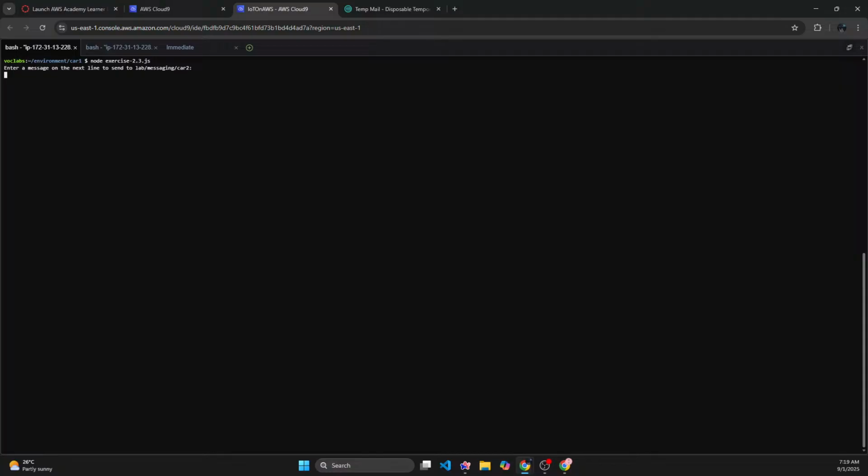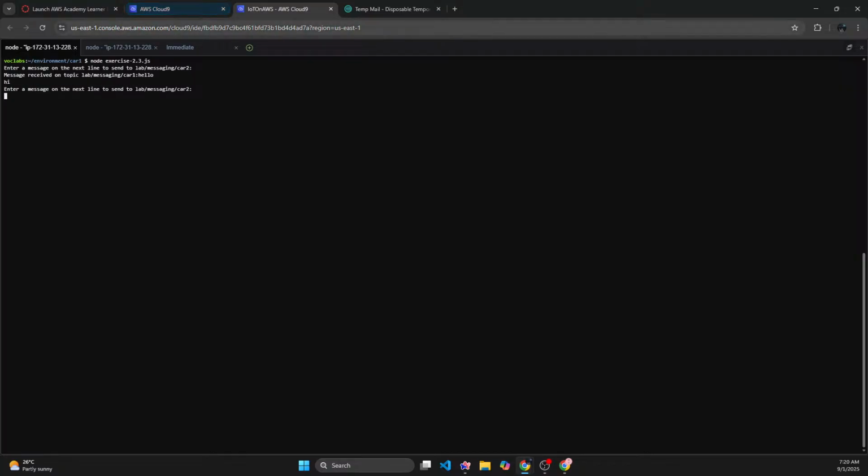Enter the message on the next line to send to lab/messaging/car2. Similarly, I can do the same thing here as well. Exercise 2.3.js, enter message on the next line to send to lab1/car1. I could say hello, and I could say hi.